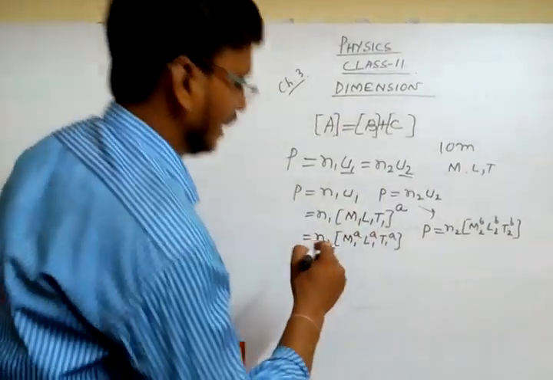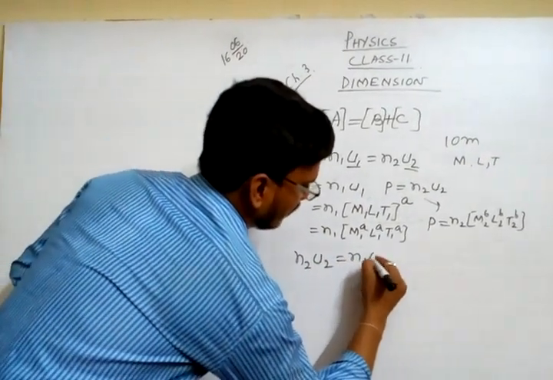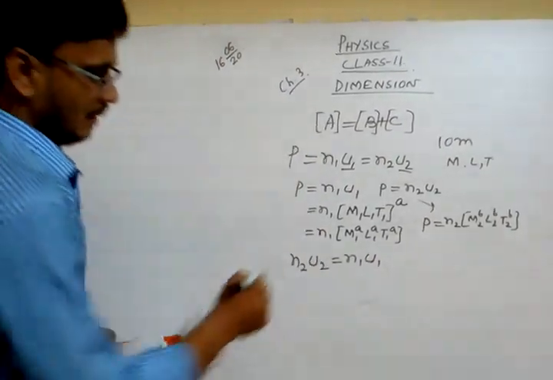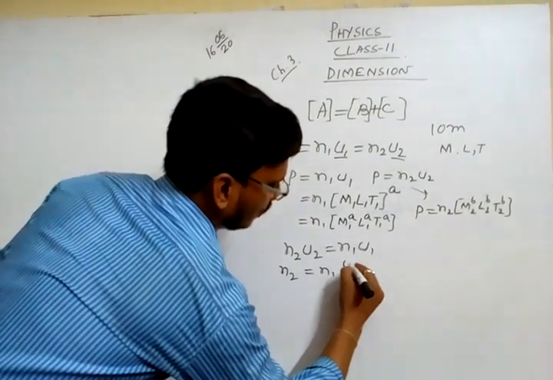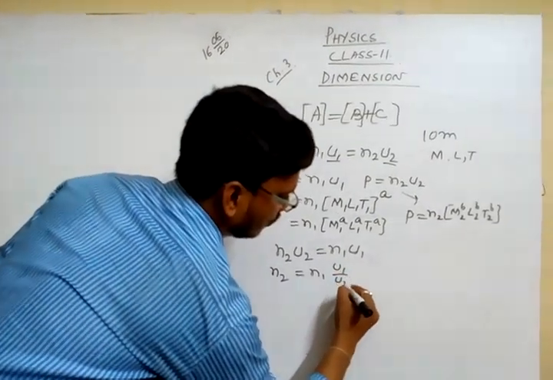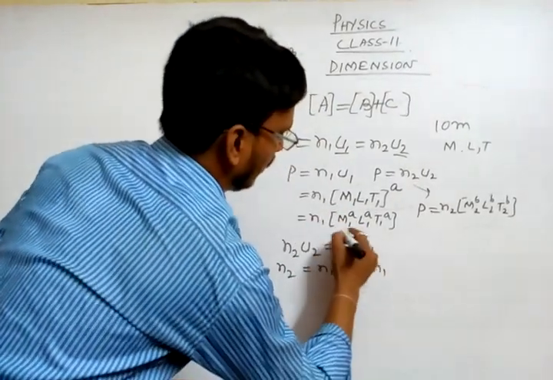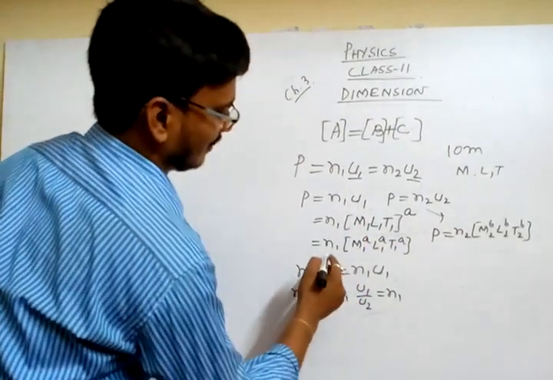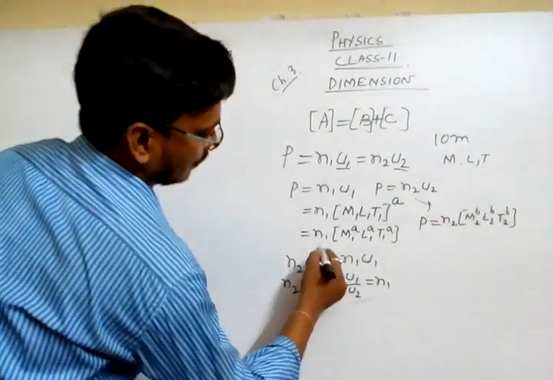That means N2 U2 equals N1 U1. Now N2 equals what? N2 equals N1 into U1 by U2.